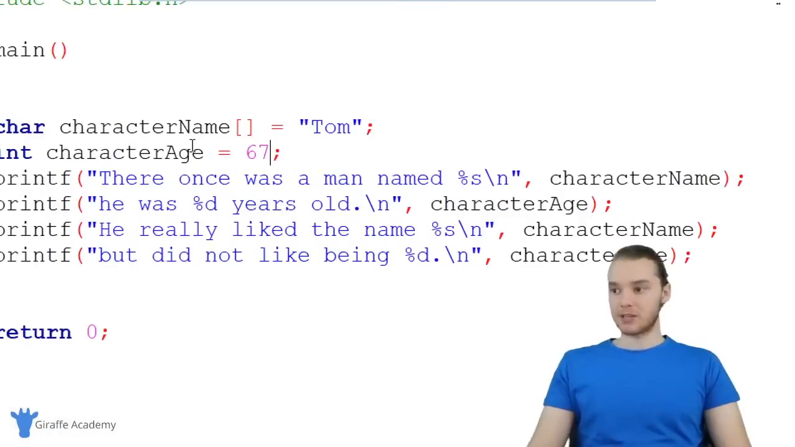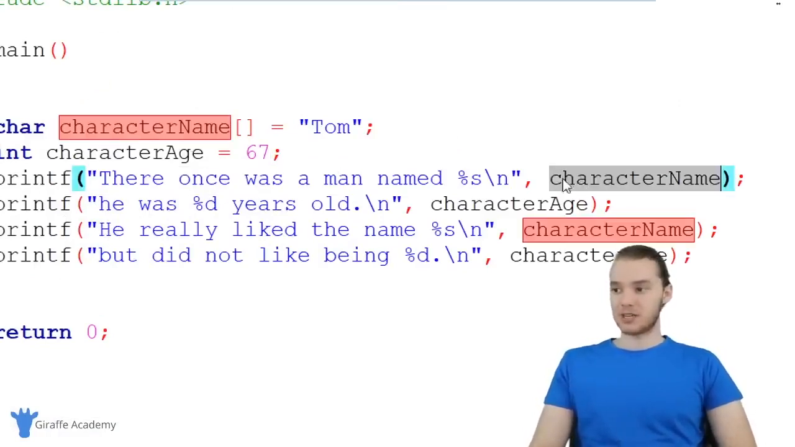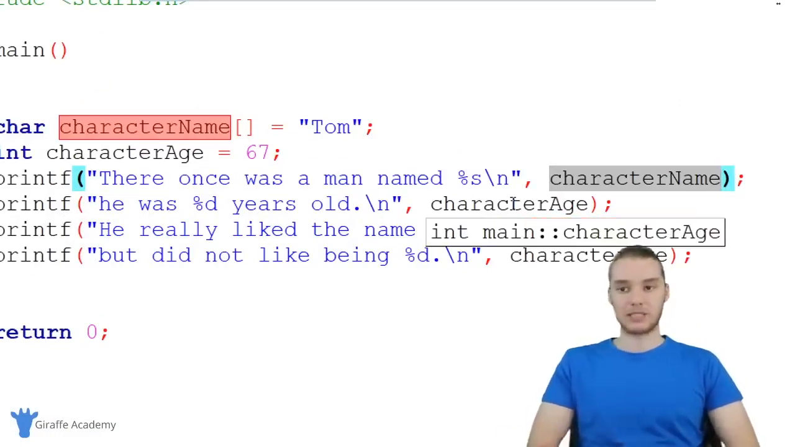In our case, we only mentioned the character's name and the character's age a couple times, but you can imagine if I was mentioning this variable like 10 or 20 or 30 times, having to change it in each one of those individual spots would be extremely difficult.